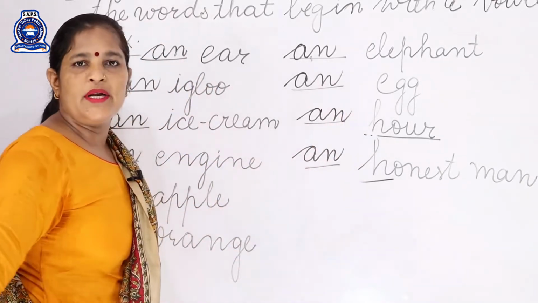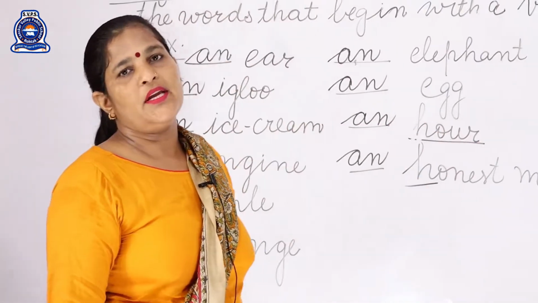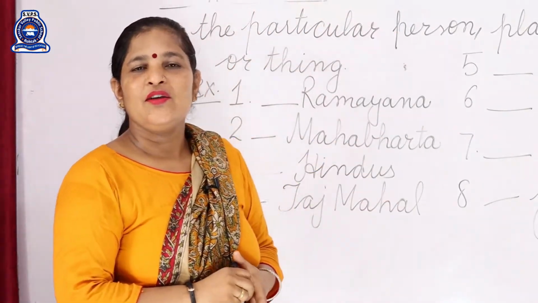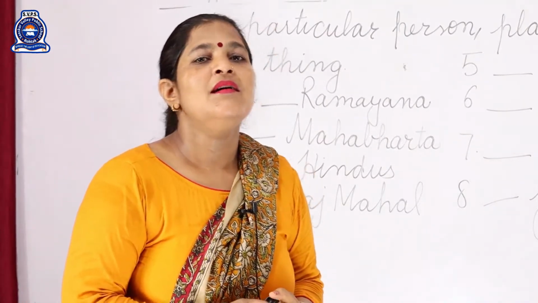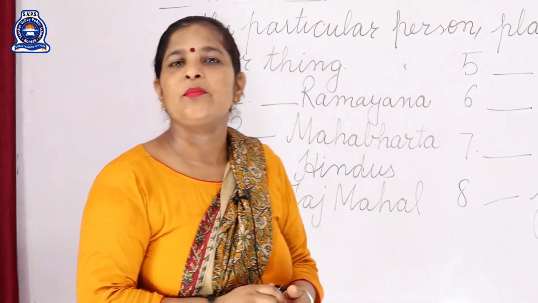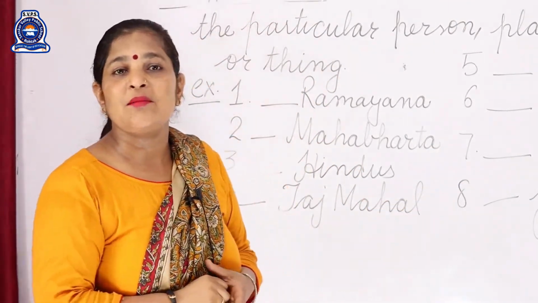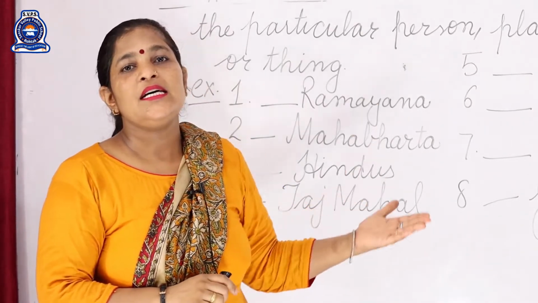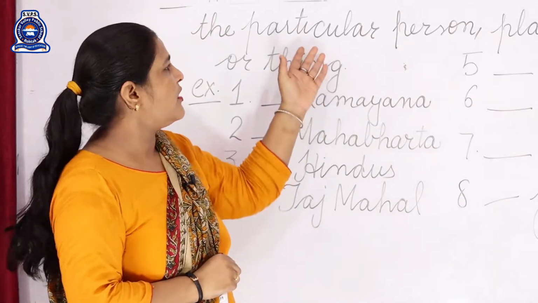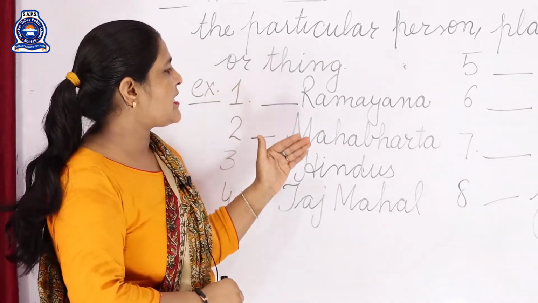I think it is clear beta to you. We use article an before the words that begin with a vowel sound. Next one is use of article the. You know very well beta, the is a definite article. So we use article the before the particular person, place, animal or thing. अब particular person, place, animal और thing क्या होते हैं? They are the special names of person, place, animal or thing. That's why we call it particular names of person, place, animal or thing. So let's see the examples.